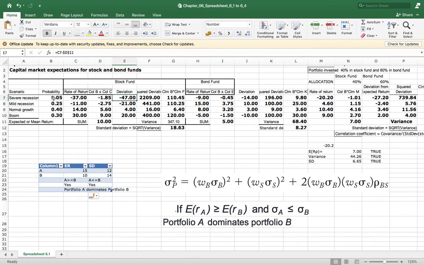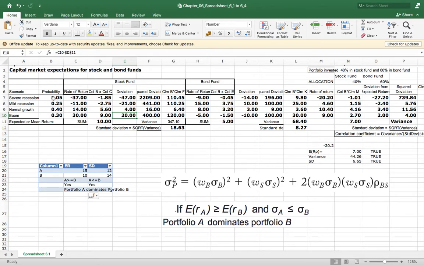Therefore, the deviation column is here: minus 37 minus 10 is equal to minus 47, minus 11 minus 10 is equal to minus 21, 14 minus 10 is equal to 4, 30 minus 10 is equal to 20. So we calculated the deviations.